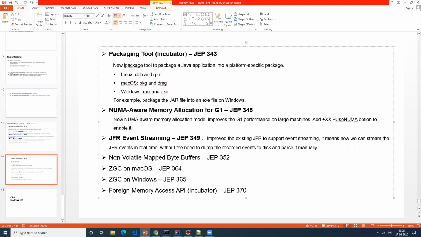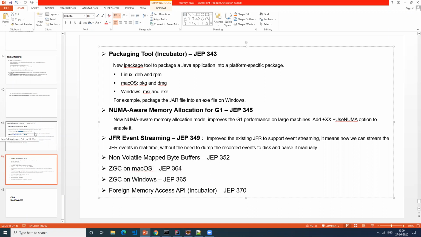And these are all some minor enhancements that they have done. ZGC is the one which they added as part of JDK 12. So there are again some improvements to that garbage collector, and as part of Windows, how this can be improved. So there are some little enhancements added as part of JDK 14.